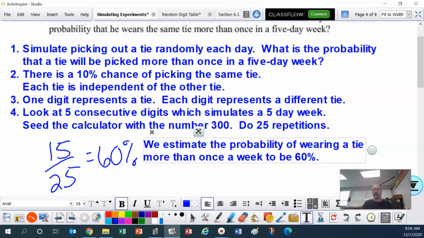Voila. I like using the calculator a little bit better, but you have to be prepared to do either way, either with the random digit table or with the calculator.